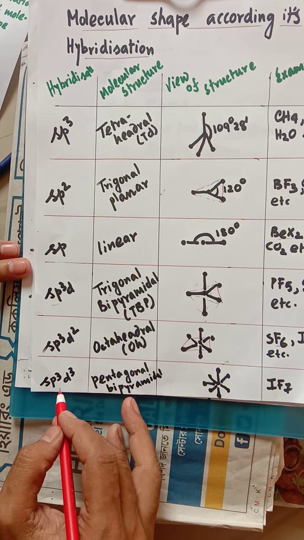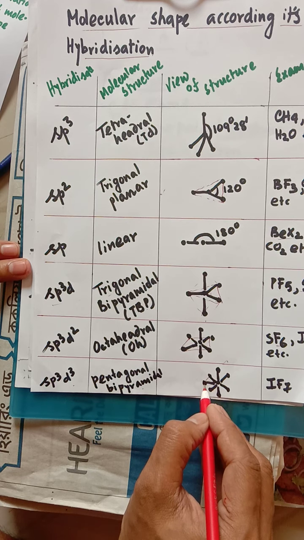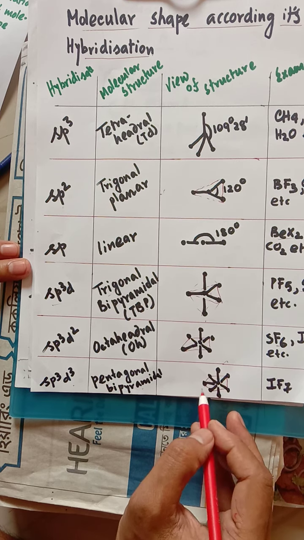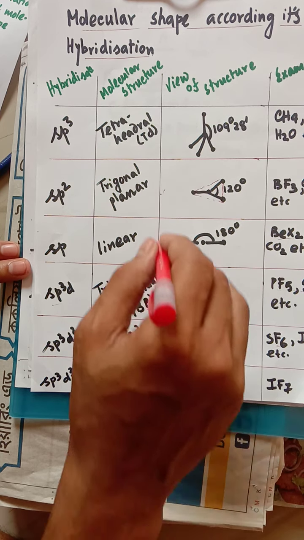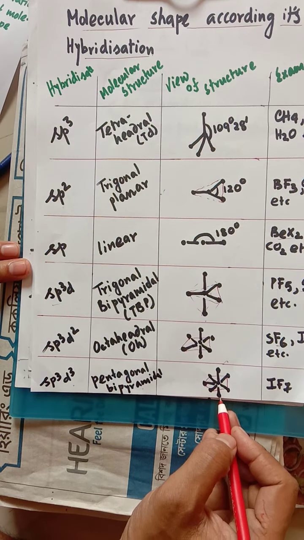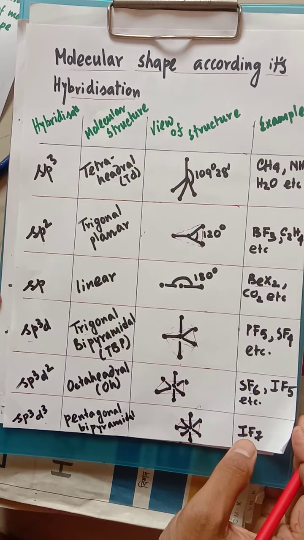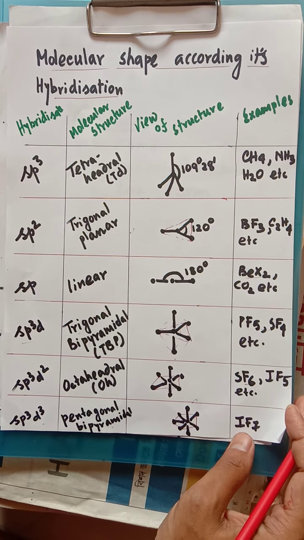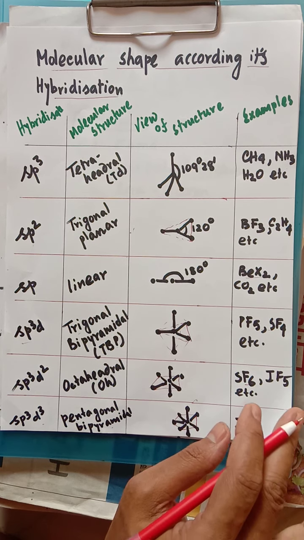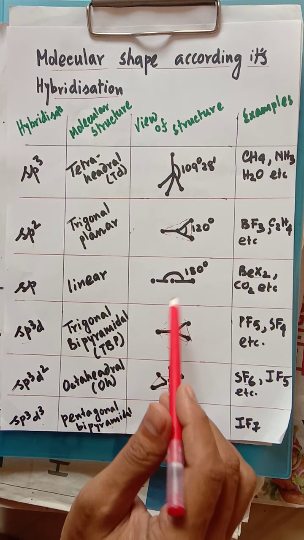Now sp3d3 is pentagonal bipyramidal. Pentagonal means the base becomes a pentagon, and one bond is above the plane and another bond is below the plane. IF7 is one example I have given. So this is a very important list. We have to remember that. In the upcoming video, it will be much clearer to all of us how we can find out the hybridization as well as the shape of the molecule.